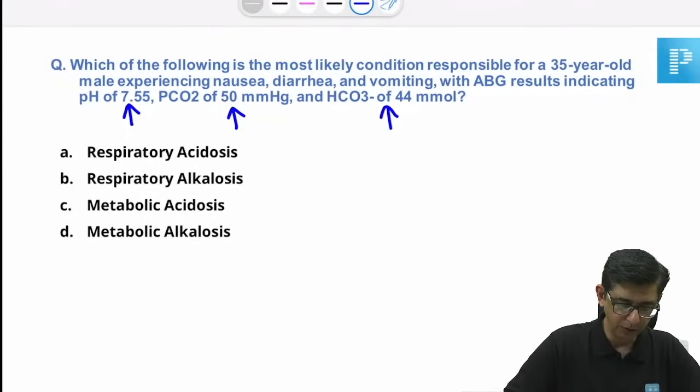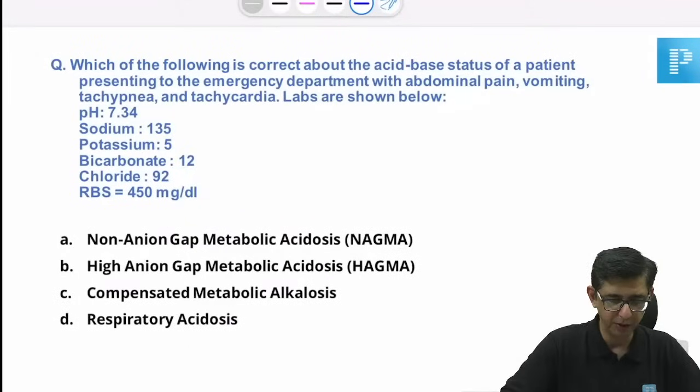But mostly atrial fibrillation is a sustained tachyarrhythmia. Okay, this one is metabolic alkalosis because all the arrows are going in the same direction.